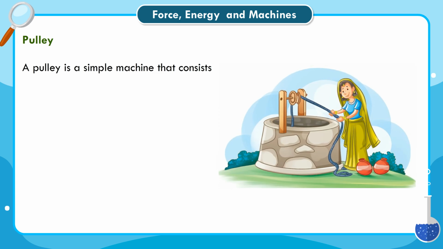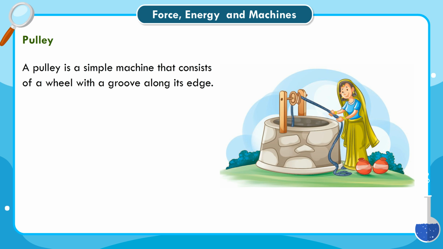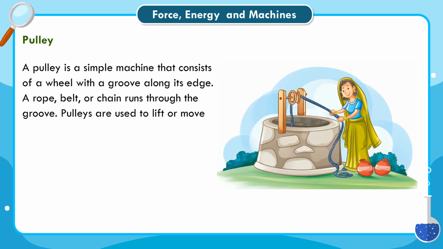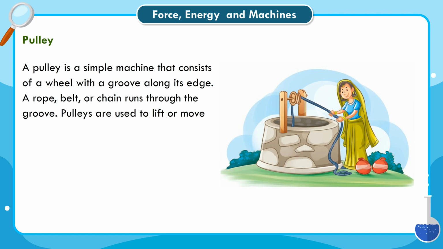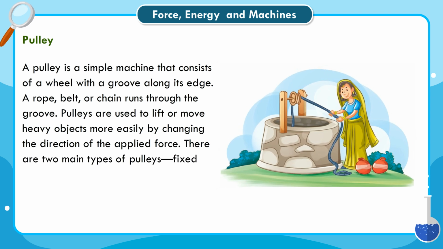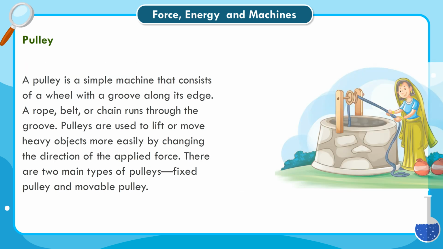Pulley. A pulley is a simple machine that consists of a wheel with a groove along its edge. A rope, belt, or chain runs through the groove. Pulleys are used to lift or move heavy objects more easily by changing the direction of the applied force. There are two main types of pulleys: fixed pulley and movable pulley.